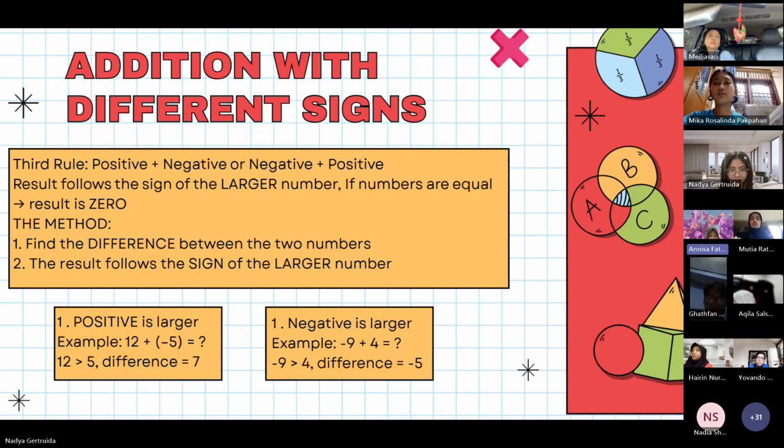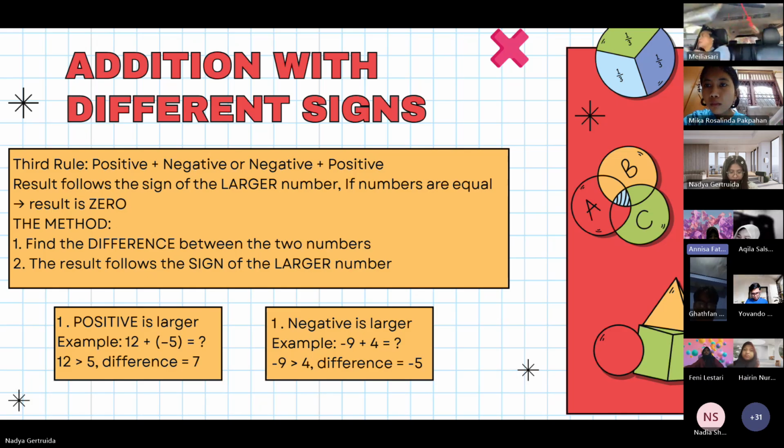Next, negative is larger than positive. Example, negative 9 added to 4. The number 9 is larger than 4. The difference, 9 subtracted by 4 is 5. The sign of 9 is negative, so the sum is negative 5.